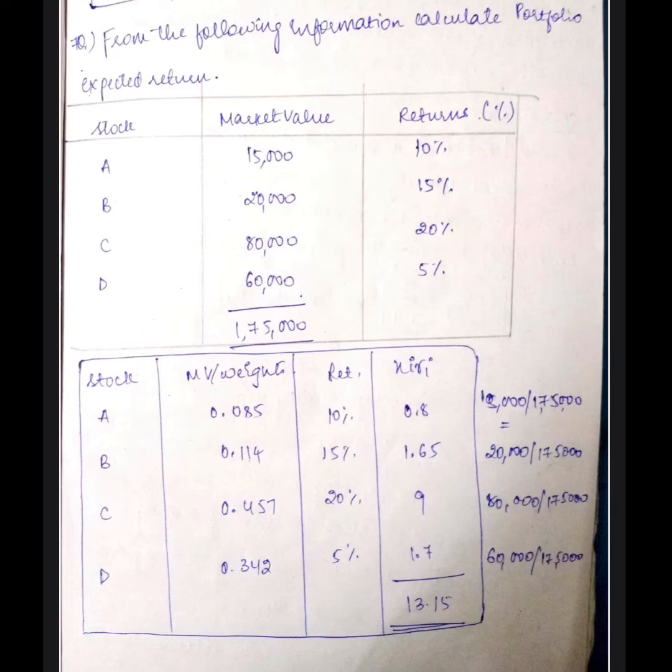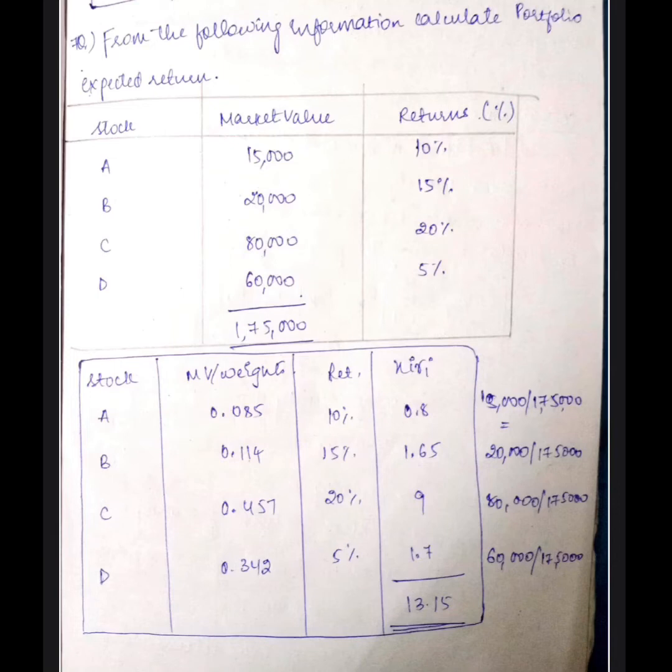Then we have market value and weights, right? So weight is nothing but, for stock A, the market value is 15,000, so 15,000 divided by the total. This is how we calculate the proportion, girls. For stock A, 15,000 is the market value, divided by the total, which is 1,75,000. For stock B, the market value is 20,000, and the total is 1,75,000.